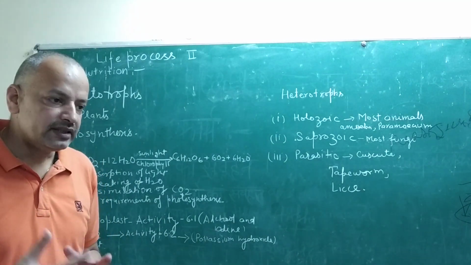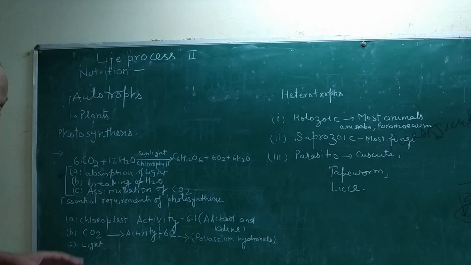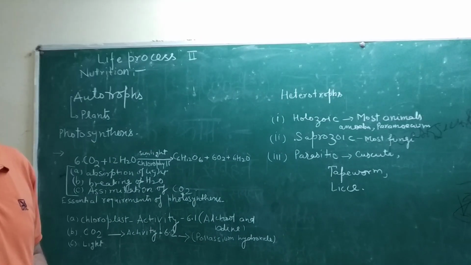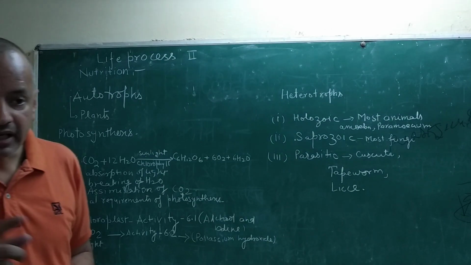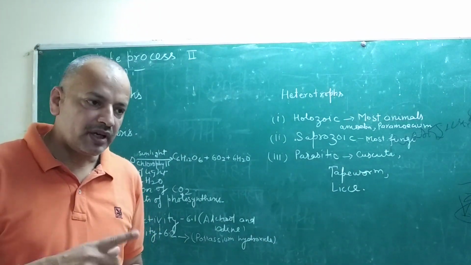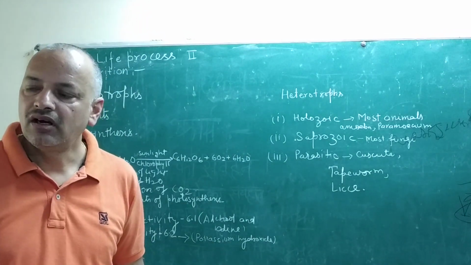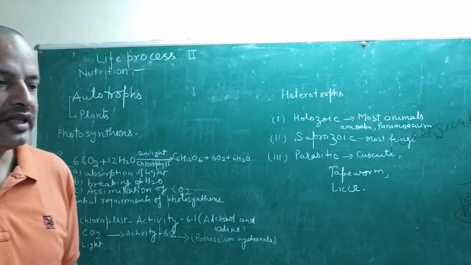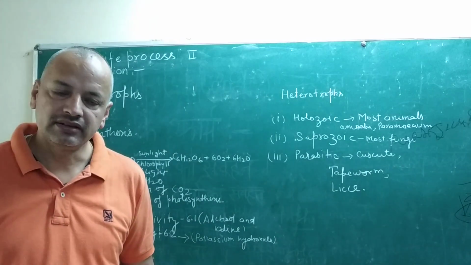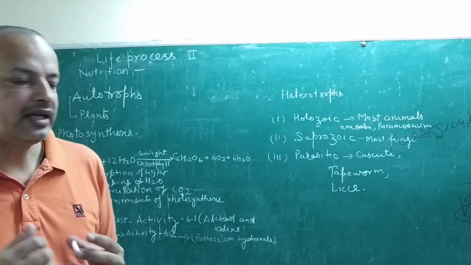that are essential for photosynthesis, and the first requirement is chloroplast. Chloroplast is an organelle which is present inside the plant cell, and in the chloroplast there is one pigment or substance present inside the leaf, and that substance has the property to entrap light.